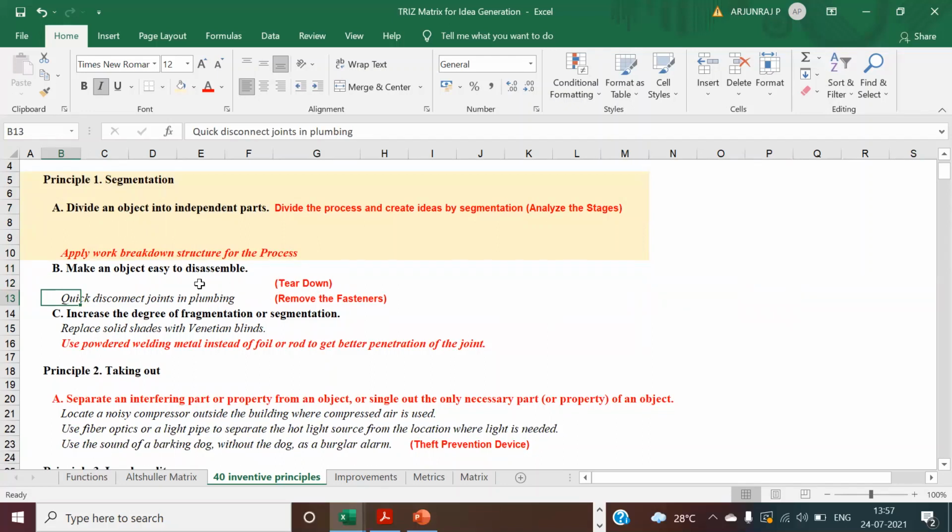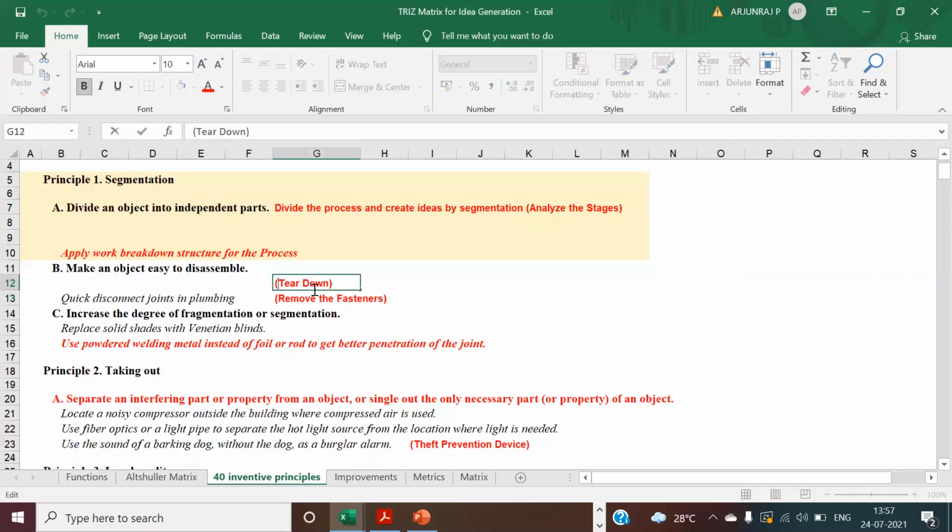You have to make an object or equipment easy to disassemble, which means easy to tear down, so that you can reduce breakdown time. You can do the breakdown maintenance and correct it as easily as possible.